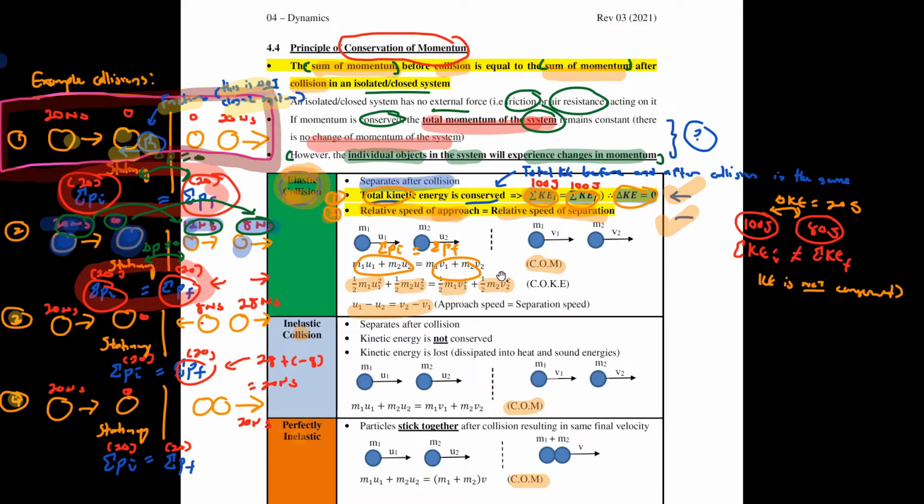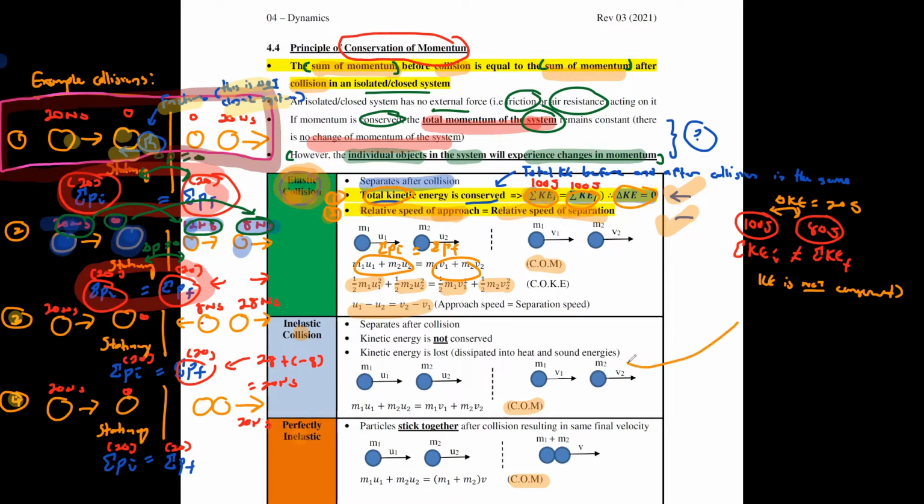Then the next one will be inelastic collision. Inelastic collisions normally separate after collision. KE is not conserved here. Your KE loss is actually dissipated into heat or sound energy.